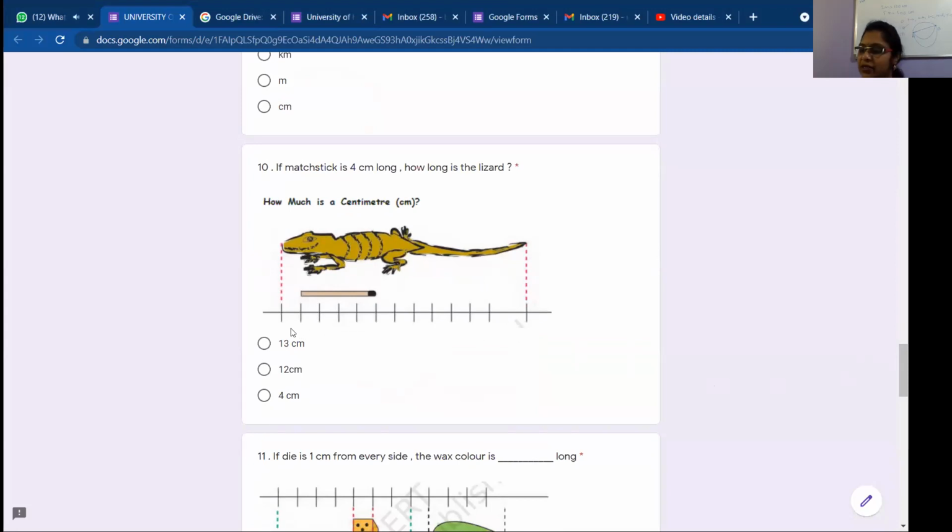13. So let us measure and see. 1, 2, 3, 4, 5, 6, 7, 8, 9, 10, 11. One more in between because it's long. So 12 and here 13. Very good. It is 13 centimeters long. The lizard is 13 centimeters. Okay, good. Brinda, we'll go to the next one. Thank you, ma'am.